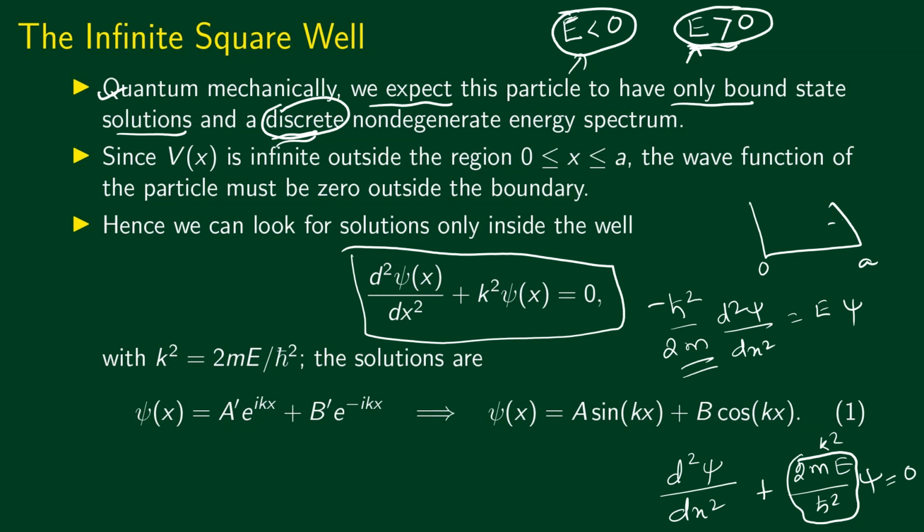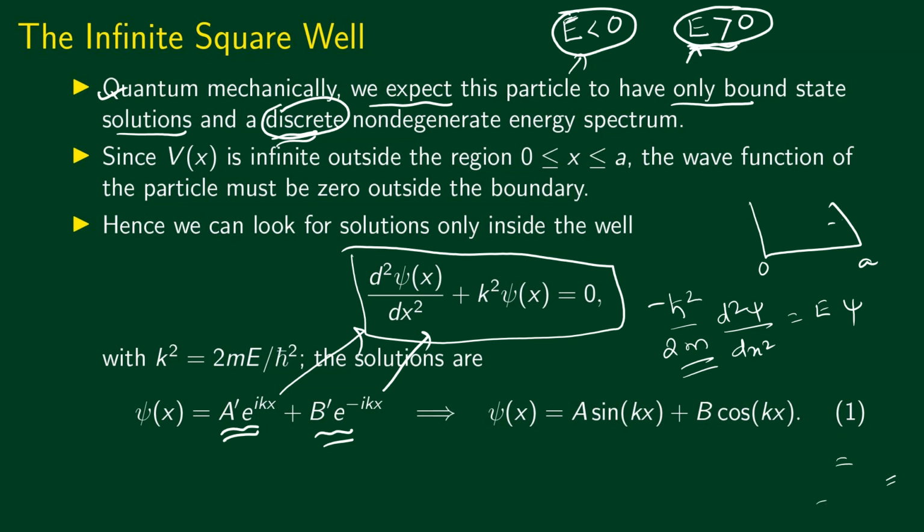Now this again is the free particle problem that we have already done. The solution is of this form: A prime exponential ikx plus B prime exponential minus ikx, because both exponential ikx and exponential minus ikx will solve this equation, as we saw in the case of a free particle. It's exactly the same equation. Now we can also write this in another form. We can write exponential ikx as cos kx plus i sin kx. Similarly, exponential minus ikx can be written as cos kx minus i sin kx.